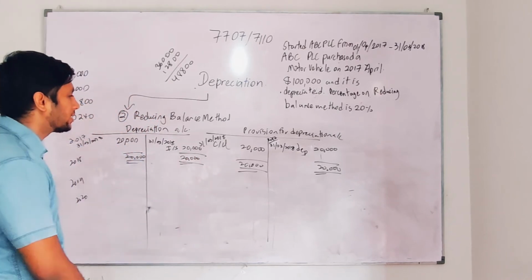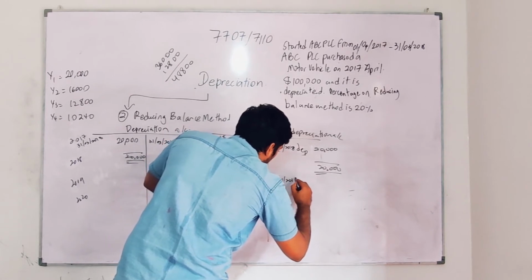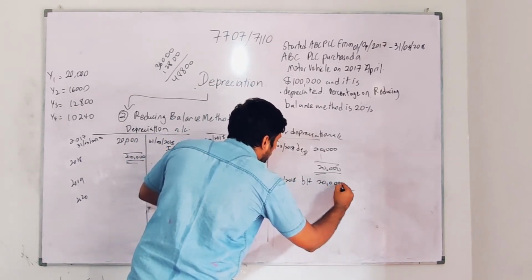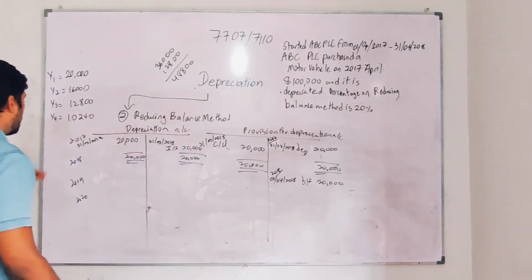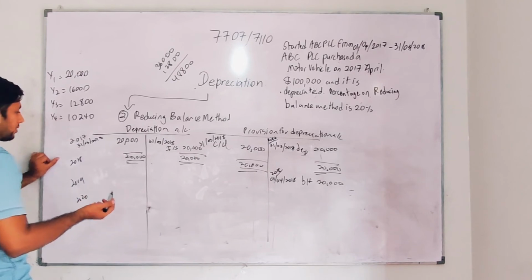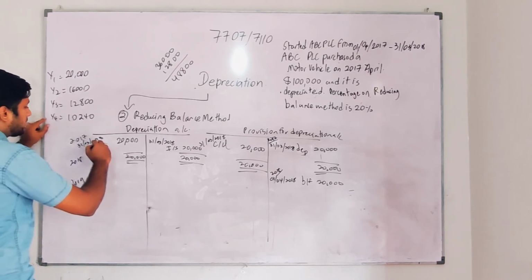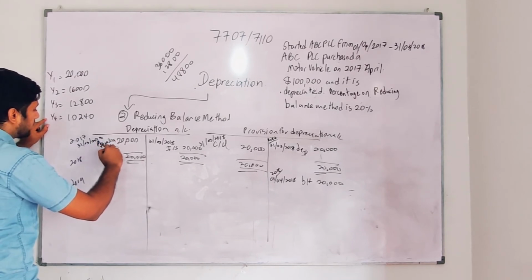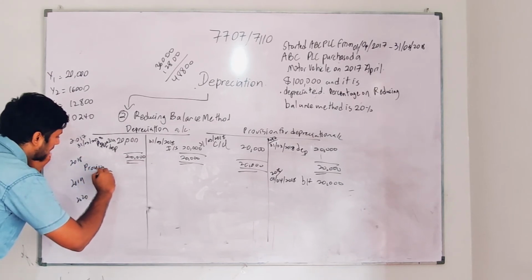Now I'm going to start the next year. The next year is going to start from 1st 4 2018. You have a brought forward balance of 20,000. So I'm going to write here 2018. Here I'm going to calculate. Not always the opening balance, with the closing balance we can start, because this is provision for depreciation. You send it for the end of the year. So I'll write end of the year provision for depreciation. How much are you sending?